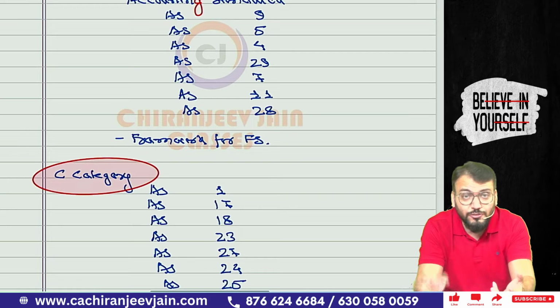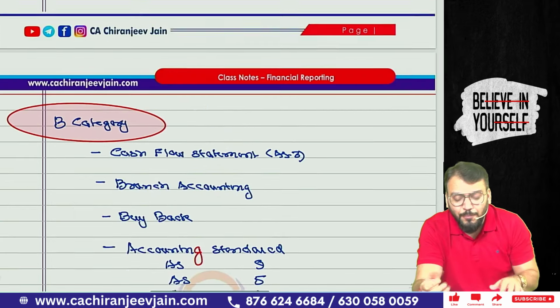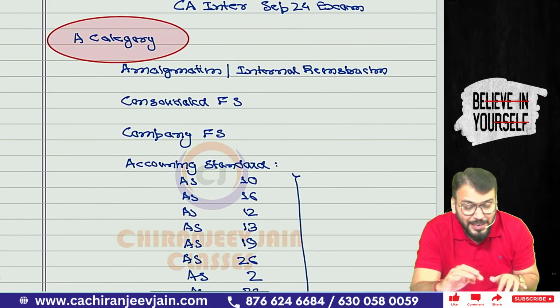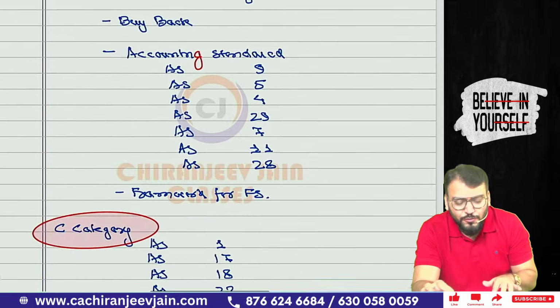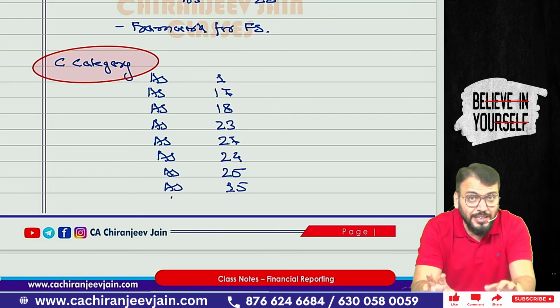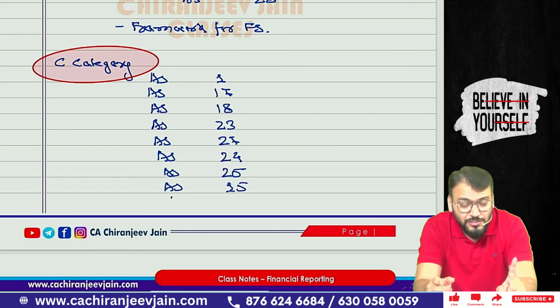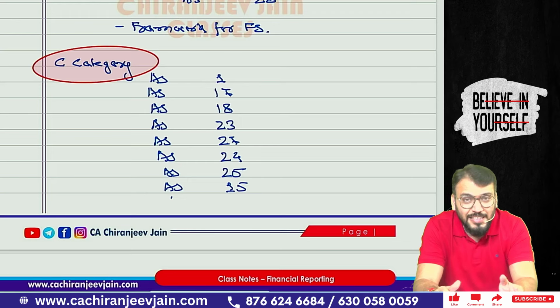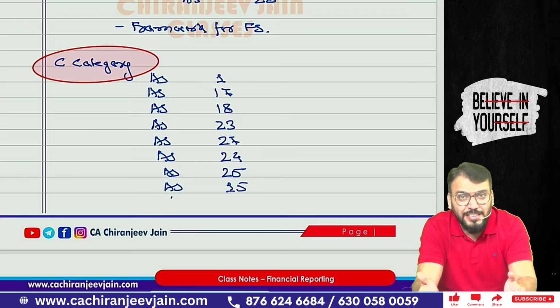So B category is also important, of course, but from my point of view, in this attempt 50 to 60 marks will come from A category and it can be 30 to 40 marks from B category. Worst situation, question may come from C category. Worst means I am not expecting much question from this topic, but of course this is only an expectation and ICAI is always known for changing the expectation only. Means we should always expect the unexpected.